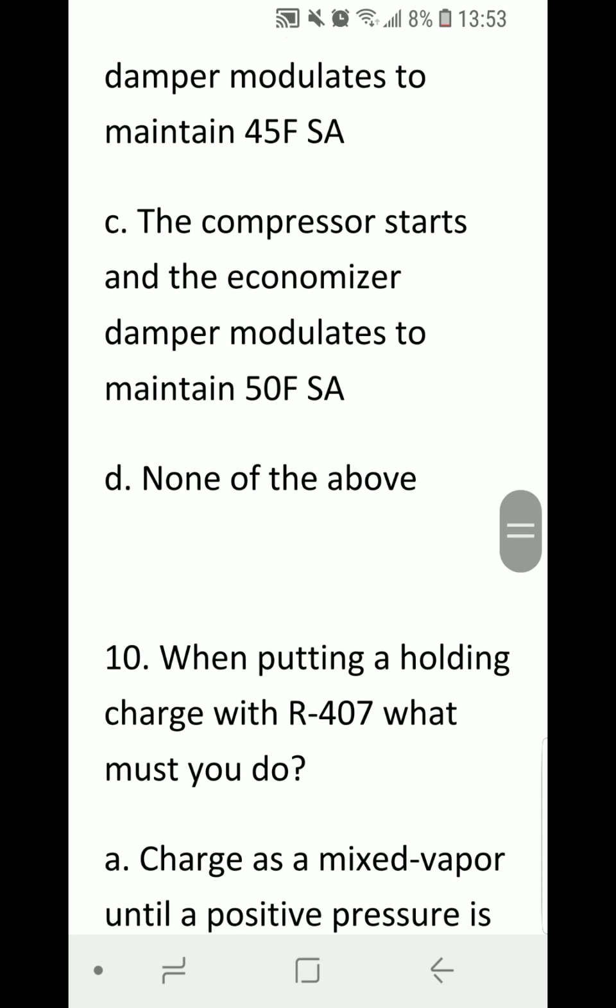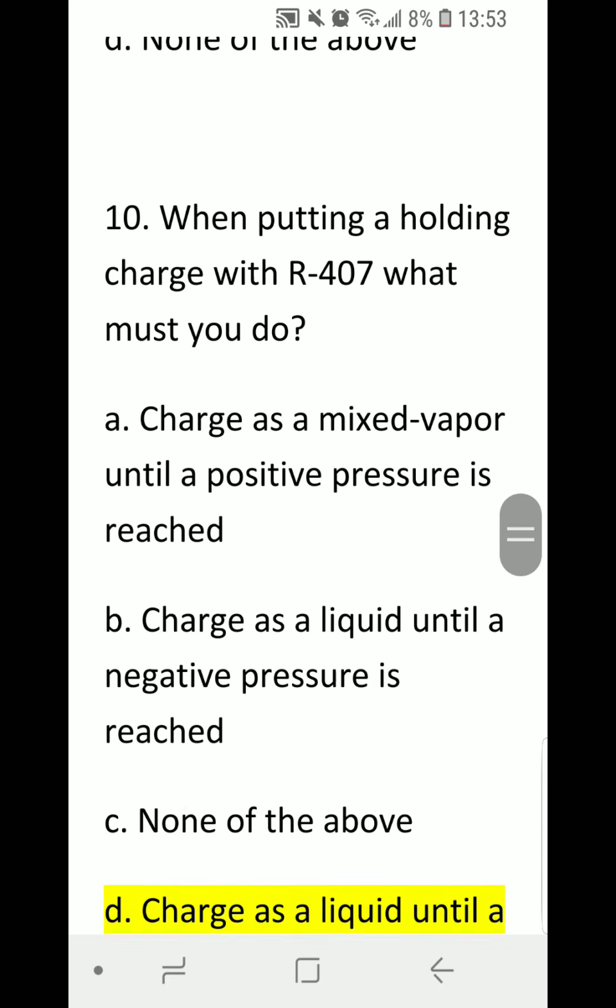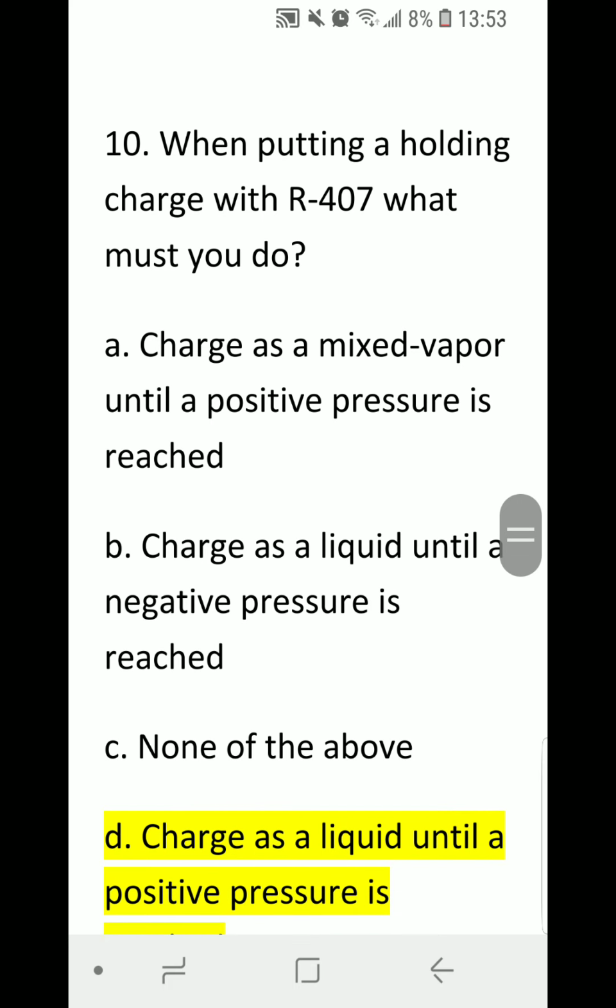And the last question, number 10. When putting in a holding charge with R407, what must you do? A. Charge as a mixed vapor until a positive pressure is reached.